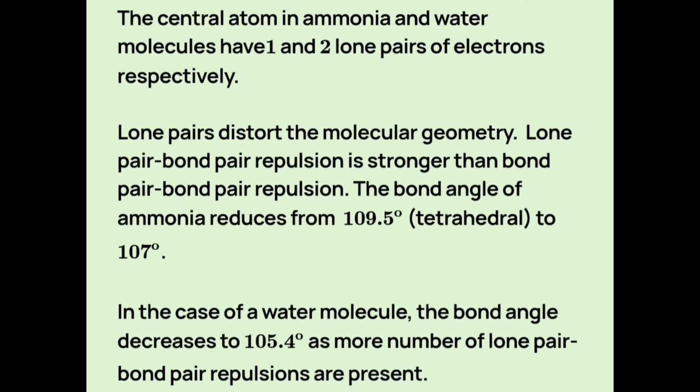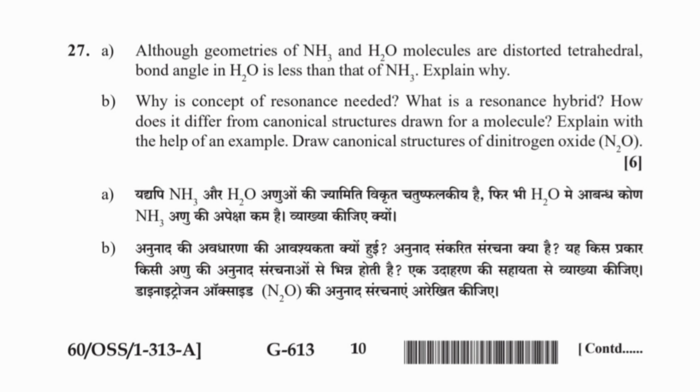Lone pair-bond pair repulsion is stronger than bond pair-bond pair repulsion. The bond angle of ammonia reduces from 109.5 degrees to 107 degrees. In the case of the water molecule, the bond angle decreases to 104.5 degrees as a greater number of lone pair-bond pair repulsions are present.